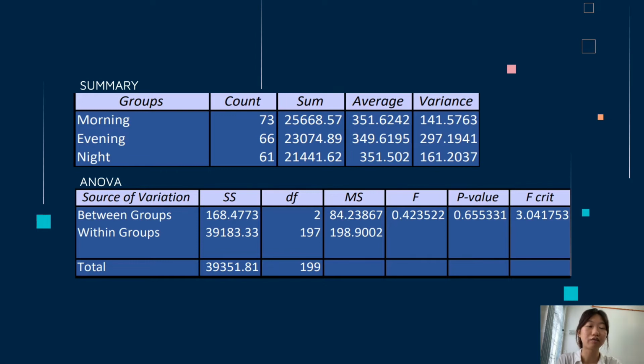From the summary table, we can get the count, sum, average, and variance for this. Whereas from the ANOVA, we can get the value for sum of squares, SS, degrees of freedom, DF, mean square, MS, F, p-value, and F critical.